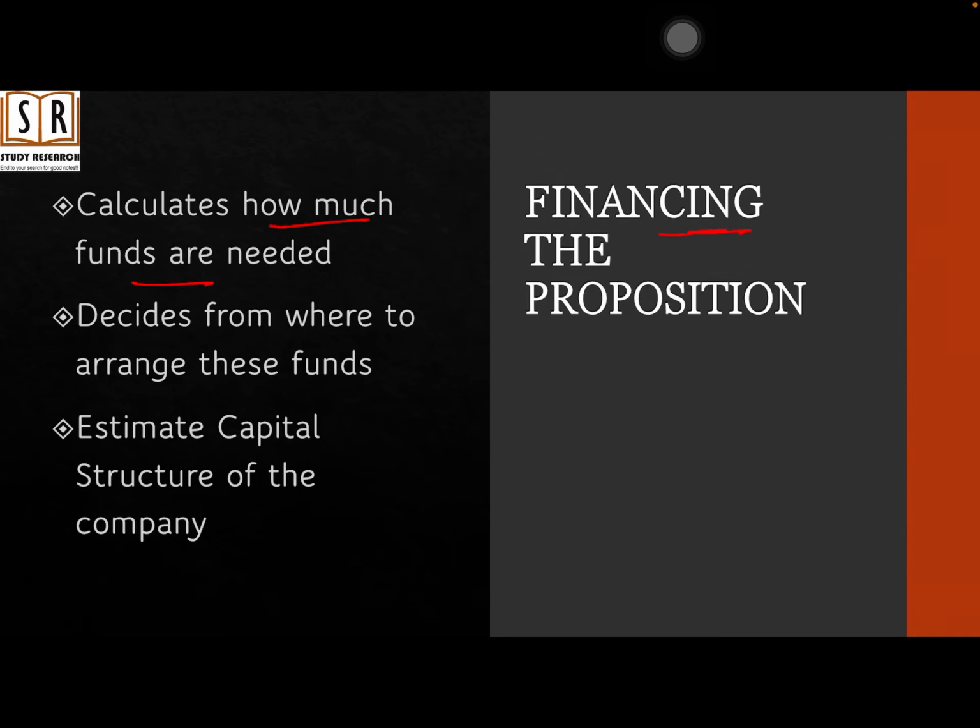Then finally, he will estimate the capital structure. What is the meaning of capital structure? Capital structure means the mix of debt and equity. Debt means how much money he is going to take as loan and how much capital will be his own. So he will decide what mix of debt and equity he is going to keep. So under financing, he decides how much funds are needed and from where to arrange the funds.